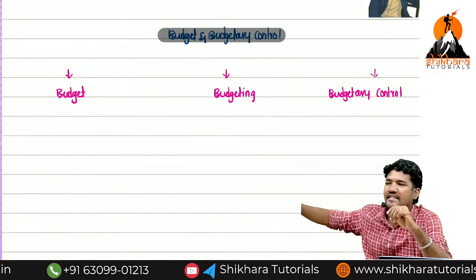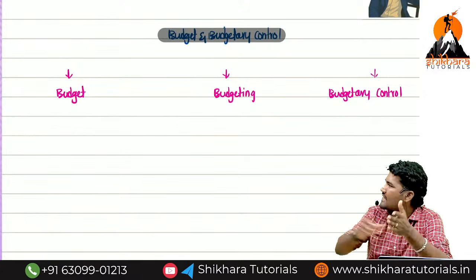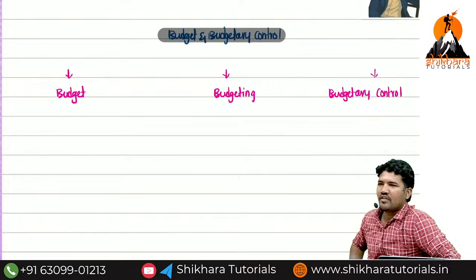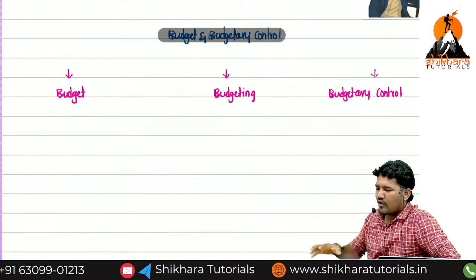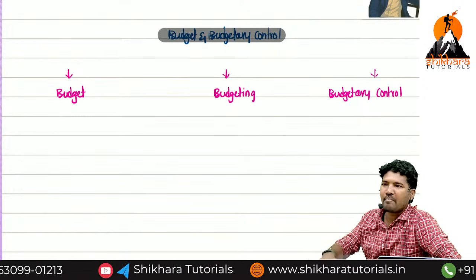Now the comparison of planning and actual is known as budgetary control. Are you guys clear? How do I know whether things happened well or not? With the help of comparison.